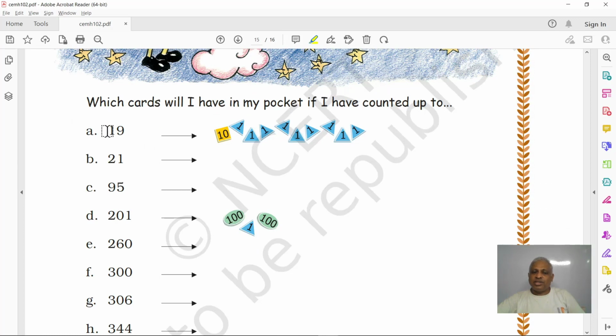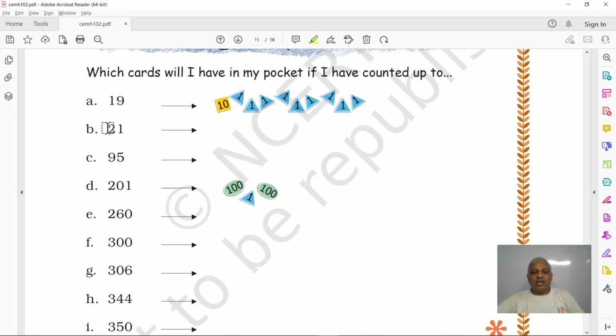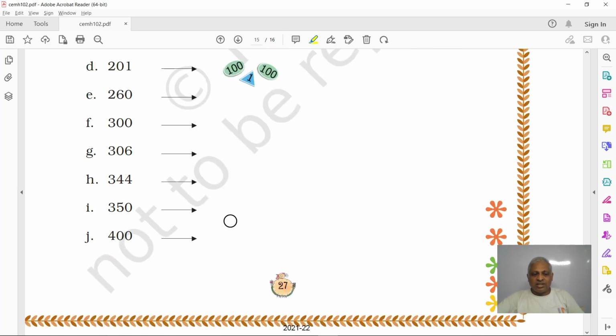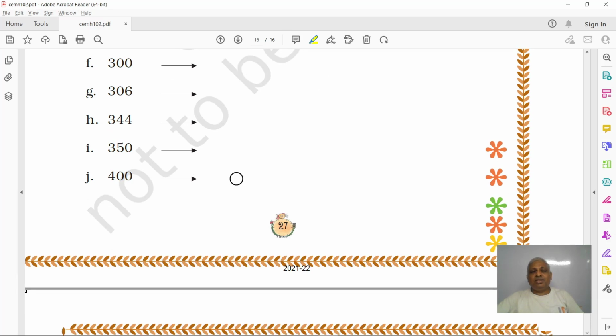Say it has counted up to 19. How many cards will it have in its pocket? 1 ten and 9 ones, right? And if it counted 21, then it will have two tens plus one card, right? And 95. It will be 9 ten cards and 5 ones, right? 201. It's simple. 200 cards and one single card. Like this, you can divide and write the answers in your textbook.